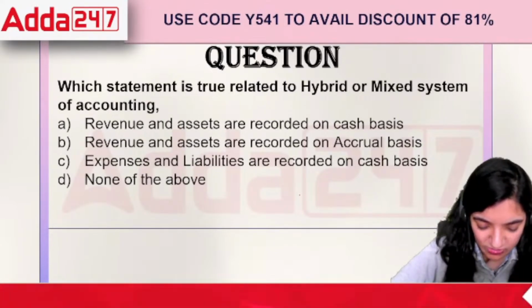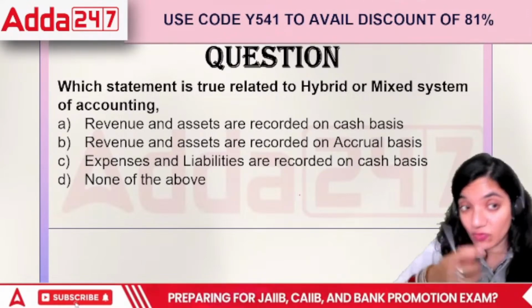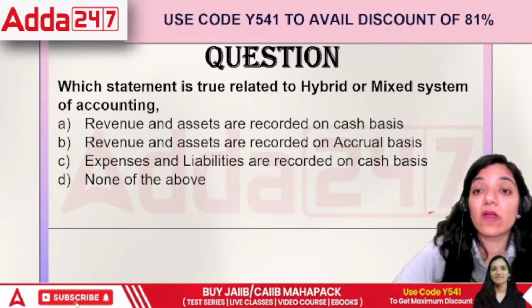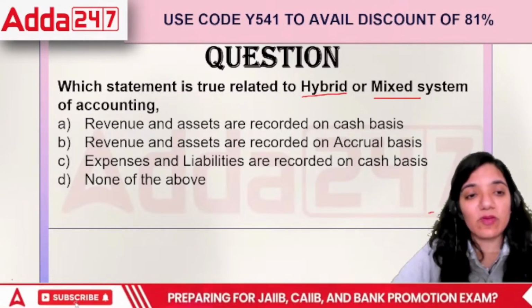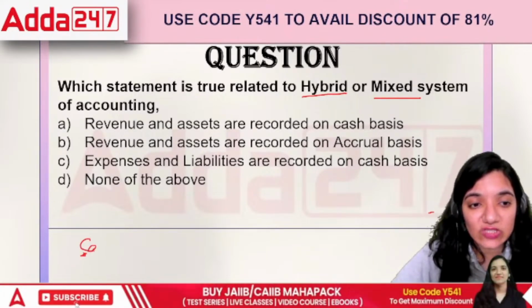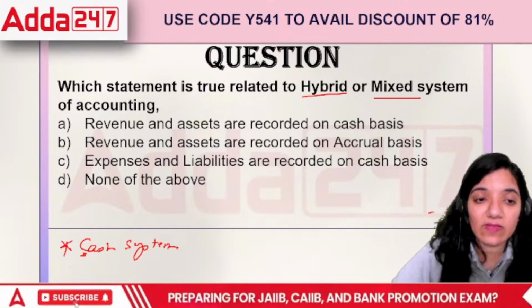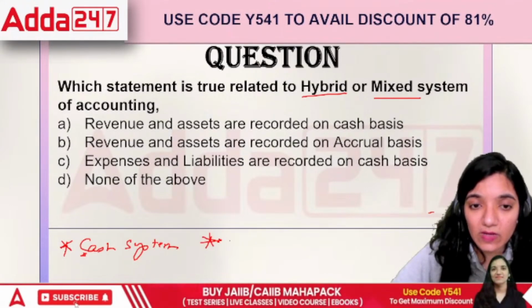Okay, next question. The next question says, which statement is true related to hybrid or mixed system? Okay, there are three systems. The number one system is the cash system, where everything is recorded only in terms of cash or money. Then the next system is called accrual system.